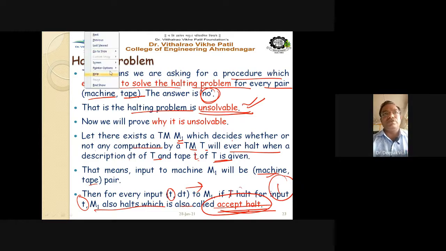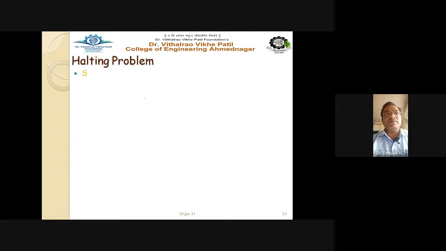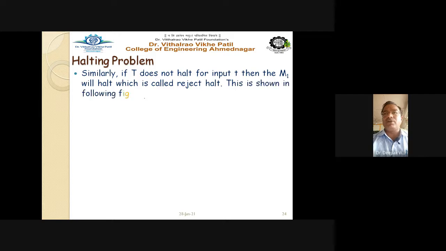Now let us go to the next one. Similarly, if T does not halt for input t, then M1 will halt, which is called the reject halt. So if the Turing machine does not halt for the input t, then it is called the reject halt. This is shown in the figure. So let us see the figure.